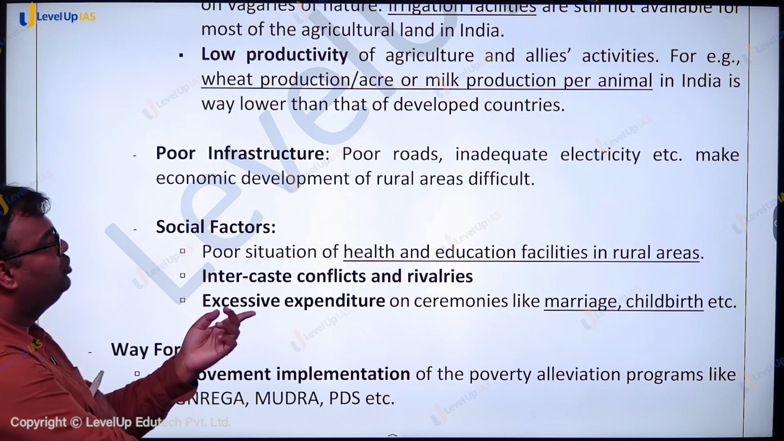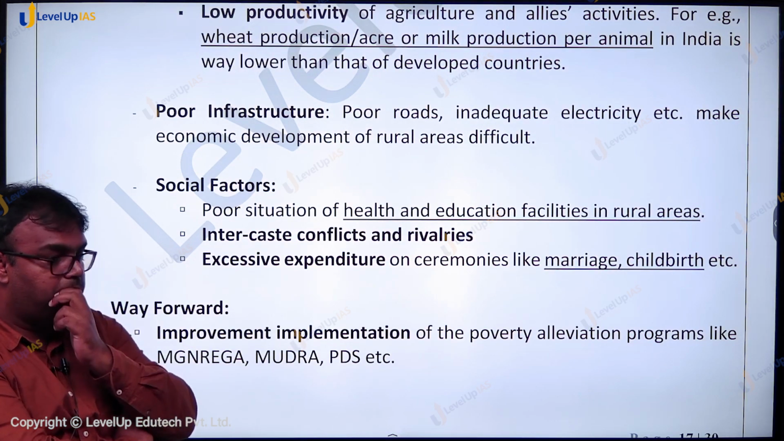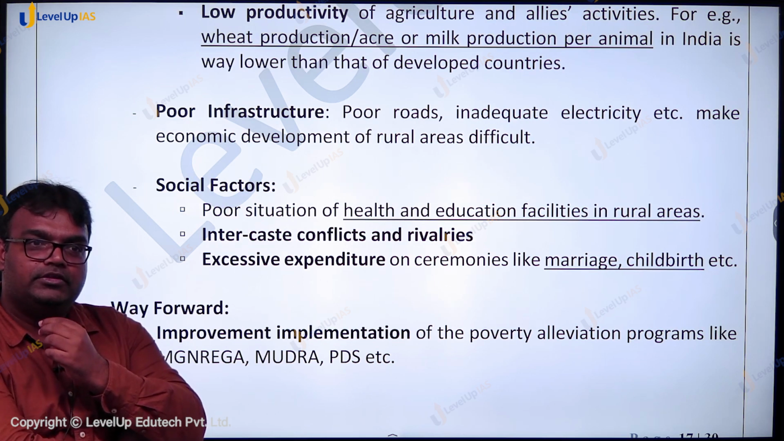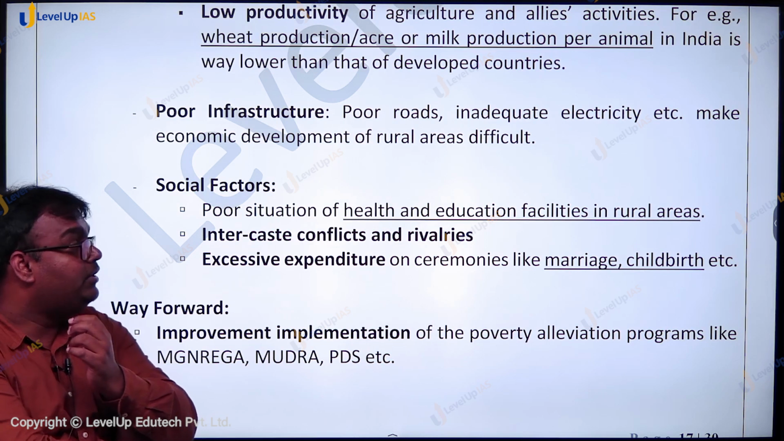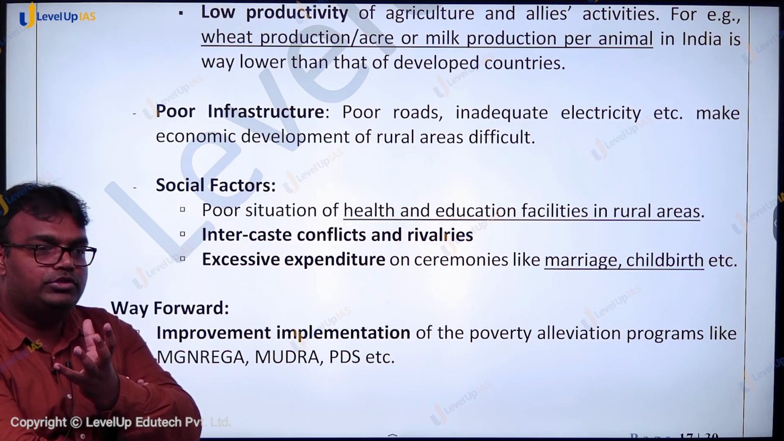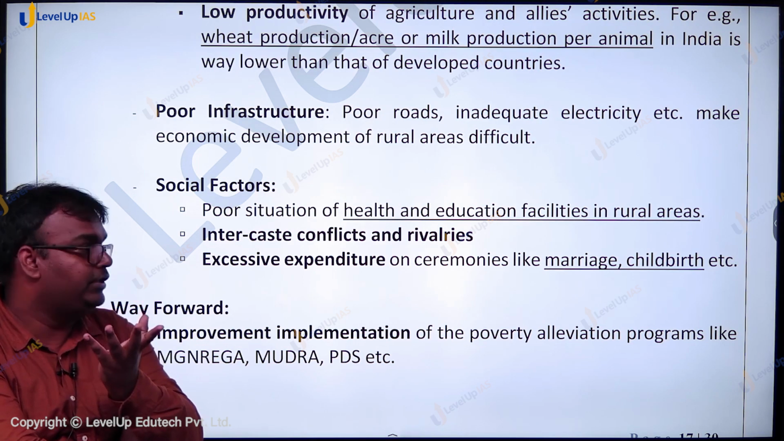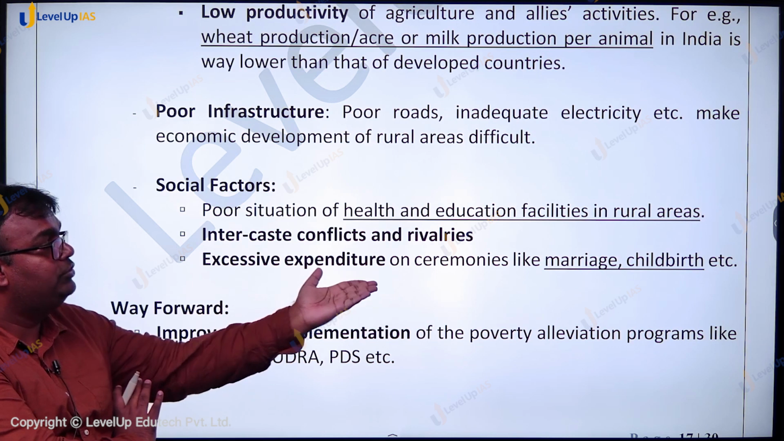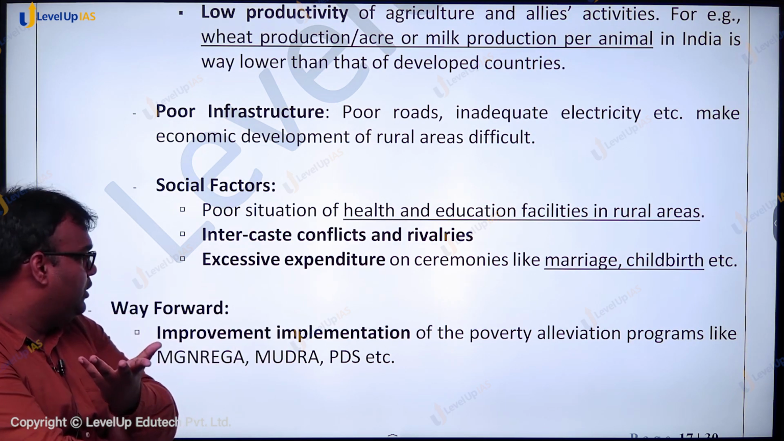Similarly, there are social factors. The caste-based discrimination, etc. are more visible in rural areas. Similarly, rural areas में there is a tendency of excessive expenditure because लोग इतने connected होते हैं, सब एक दूसरे से ज़्यादा spend करने की कोशिश करते हैं, more than their capability. तो excessive expenditure on ceremonies like marriage, childbirth, etc. also sometimes becomes a huge issue.